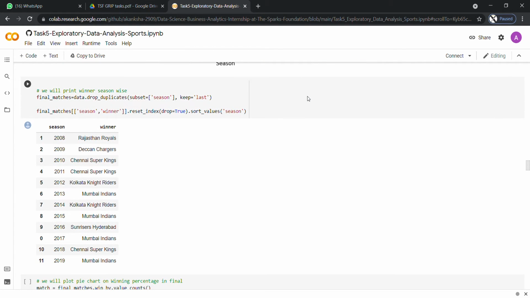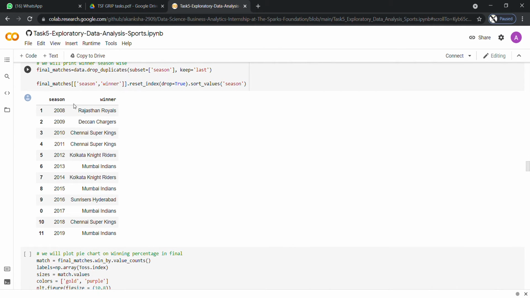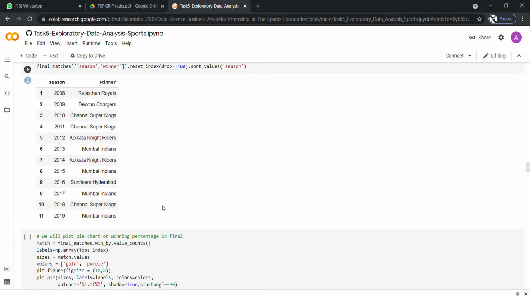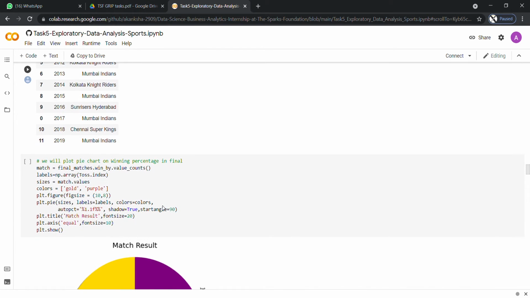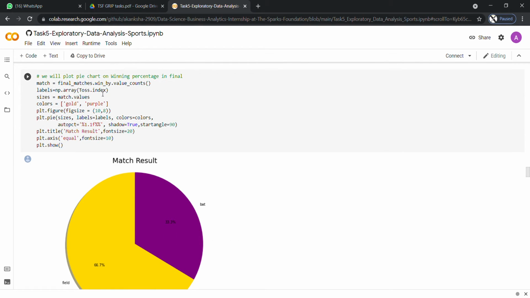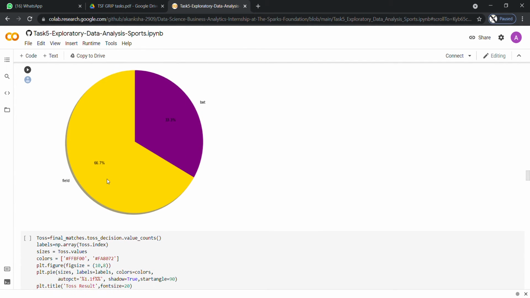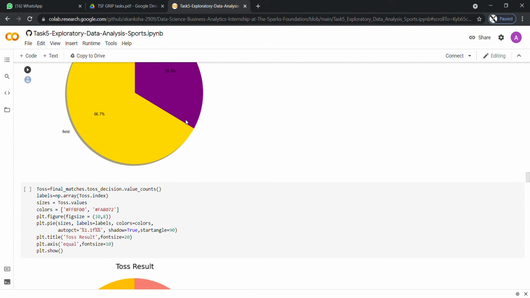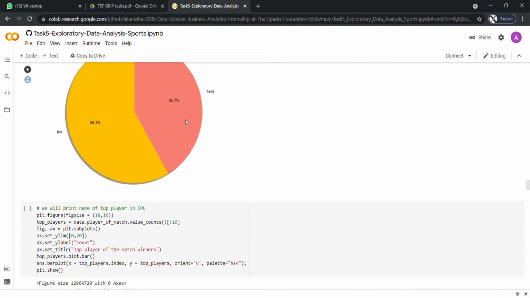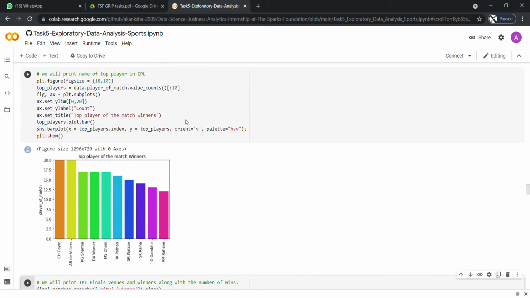Now here we will be printing the winner of each season from 2008 till 2019. The winners are printed, and then we will be plotting a pie chart on the winning percentage in the finals. So according to the fielding, it is 66.7% and 33.3% for batting, and then this is the toss result, and we will be printing the name of the top player of the match winner.